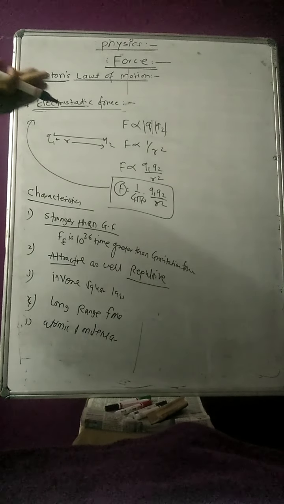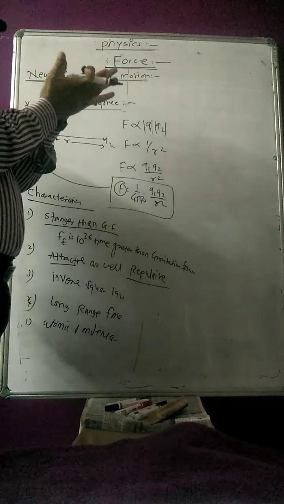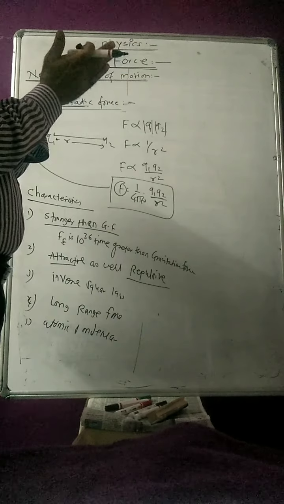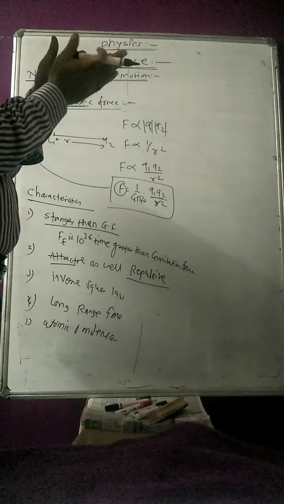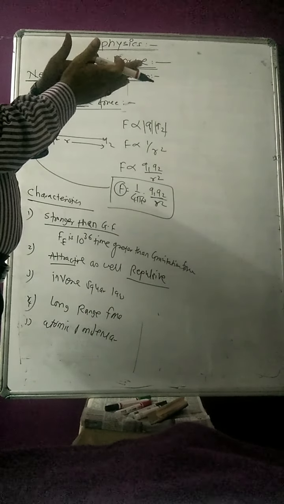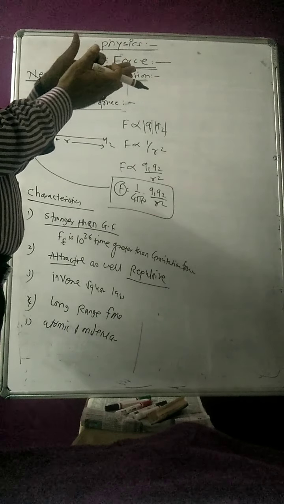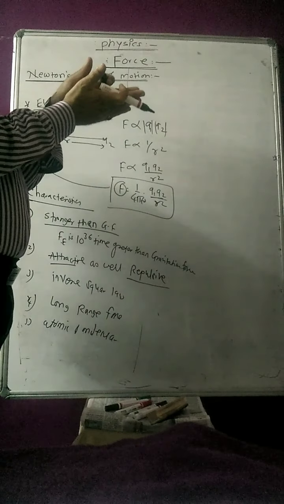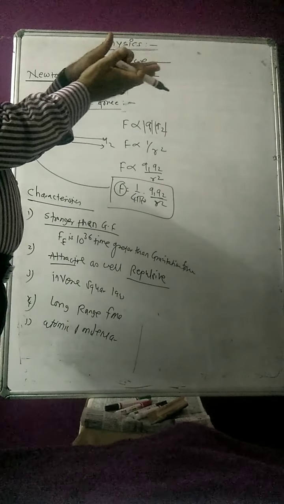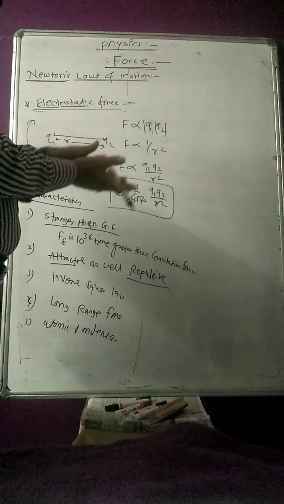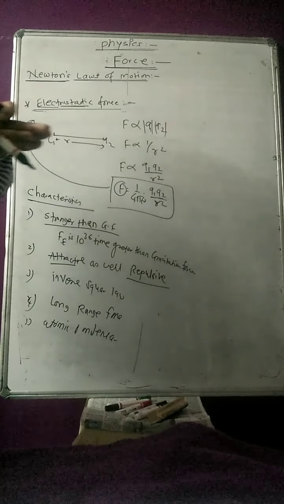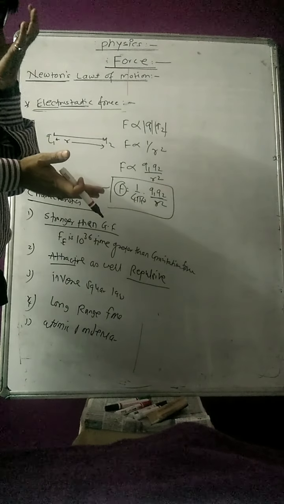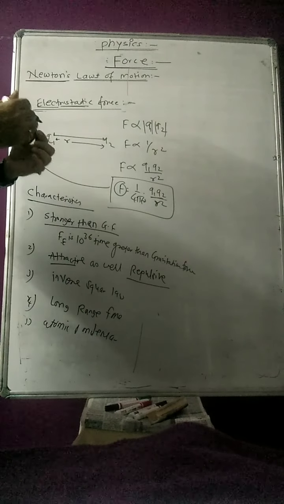Next, force of friction: there is interlocking going on between the two surfaces when they come in contact, and because of that the force of friction exists, which always opposes the motion of one body over the other. That means frictional force is the force which opposes the relative motion between two surfaces in contact, and that is also electrostatic force. Or tension in the string: if you take the example of tension in the string, that is also electrostatic force.